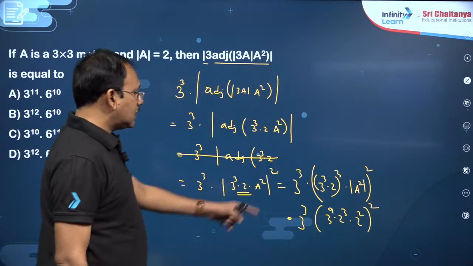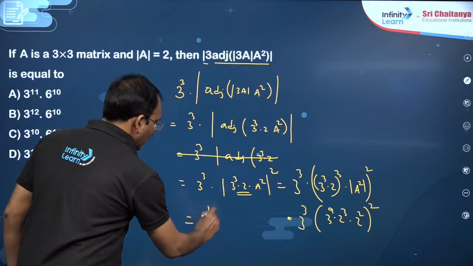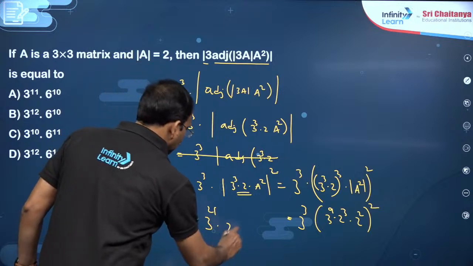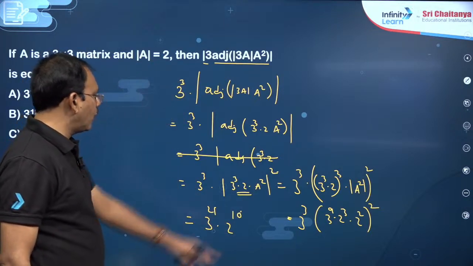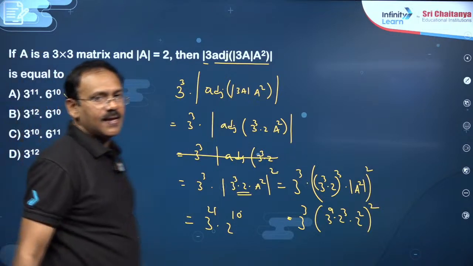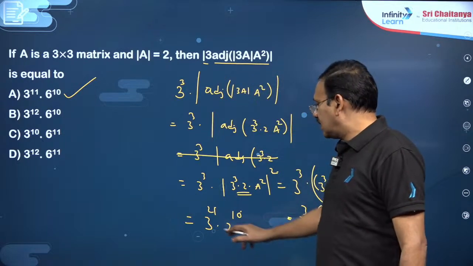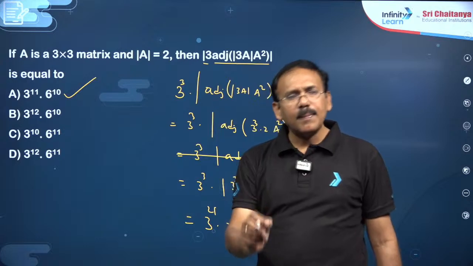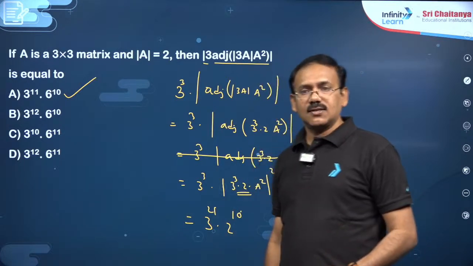Now you will get 3 power 18 plus 3, 3 power 21. 2 power 5 into 2, 2 power 10. So if you want to give 6, you just give 2 power 10 here, 6 power 10 into 3 power 11, option A is the right answer. You just see, this is, you just give 3 power 10 to this, 3 power 11 into 6 power 10. You just need to apply the 3-4 properties repeatedly, that's it. That is the answer, dear students.